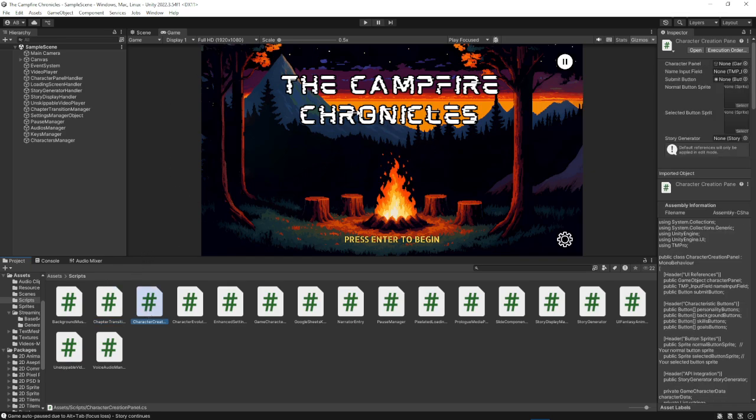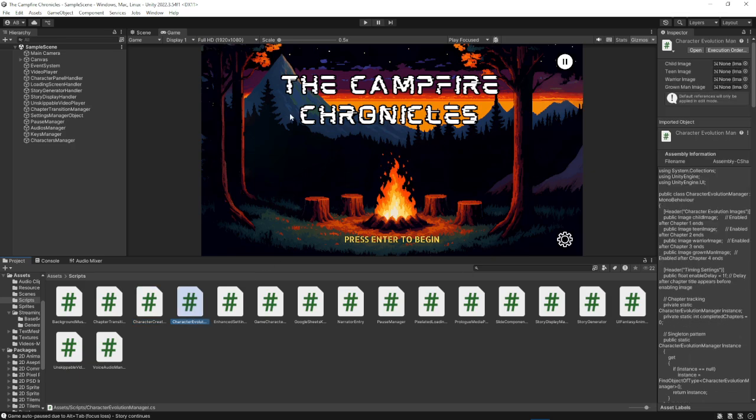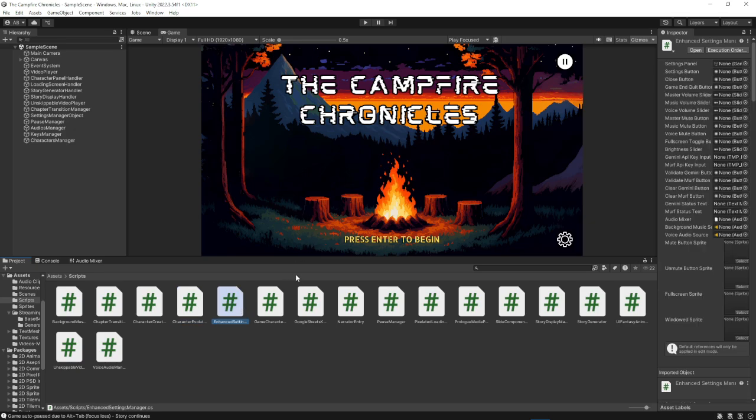Character creation is for the customization by the user. We have kept the game interactive and not just rigid hard-coded stuff. We have given the user the choice to create their own character and carve their own story. The character evolution basically contains all the images that need to be displayed from time to time. Enhance settings is for the working of this button, the settings button. It contains various functionalities such as development tools, brightness, sound settings, etc.